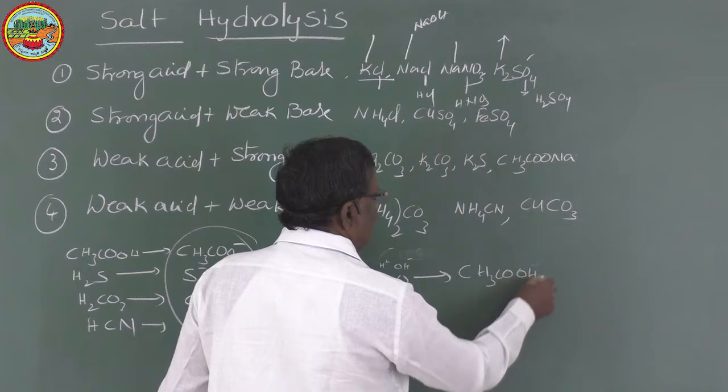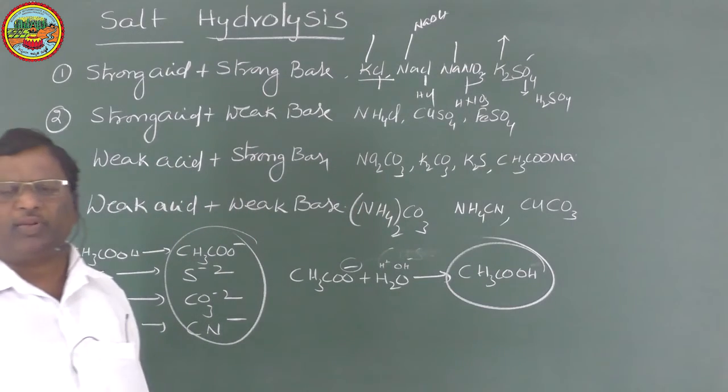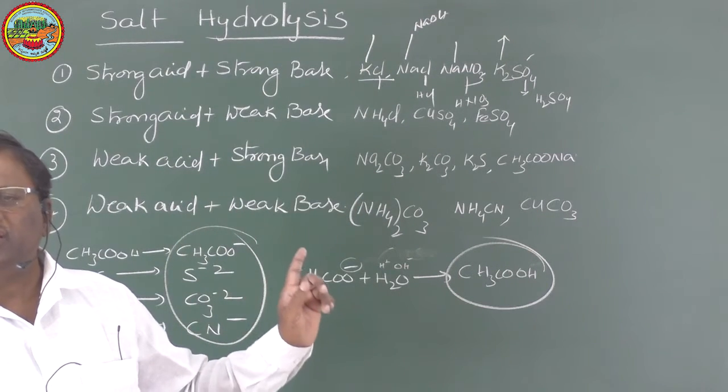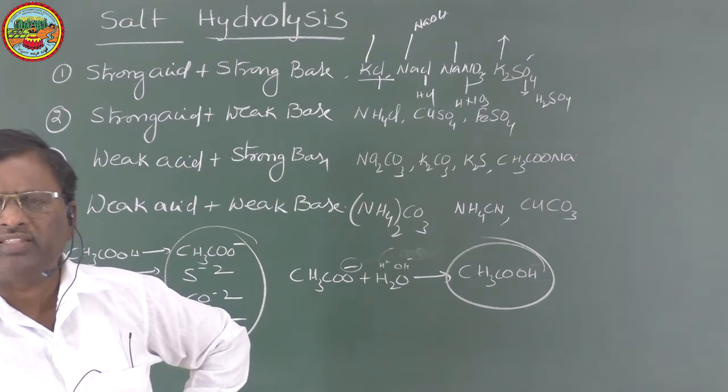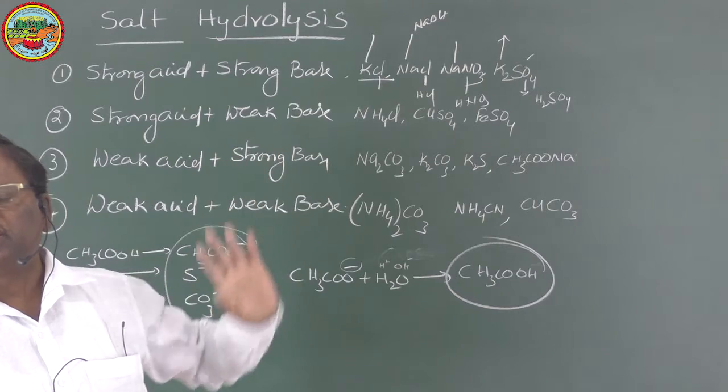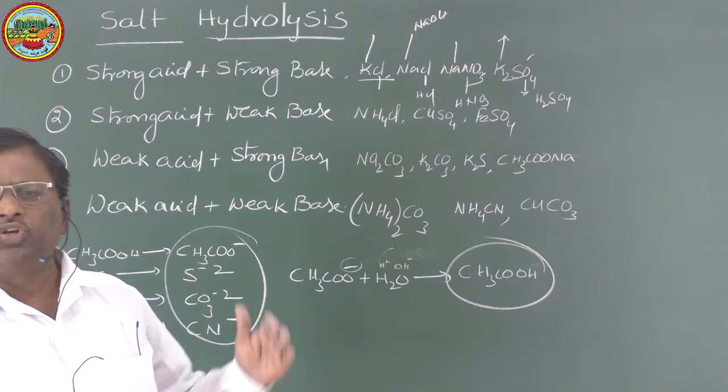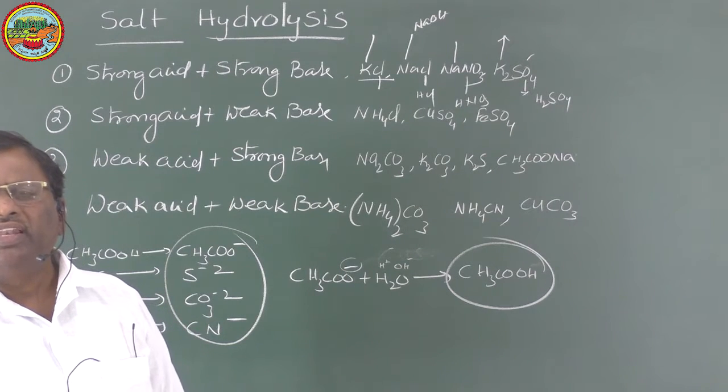That means it decreases the concentration of H plus ions in water. Decreasing the concentration of H plus ion in water is nothing but increasing the concentration of OH minus in that solution. It means the solution will become basic in nature.